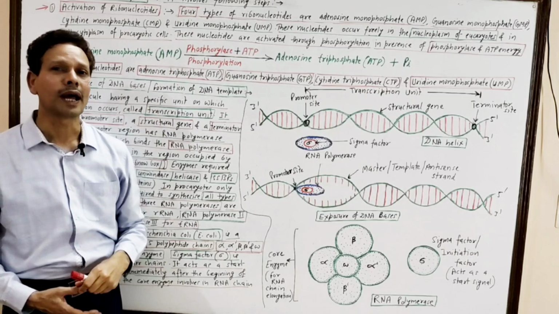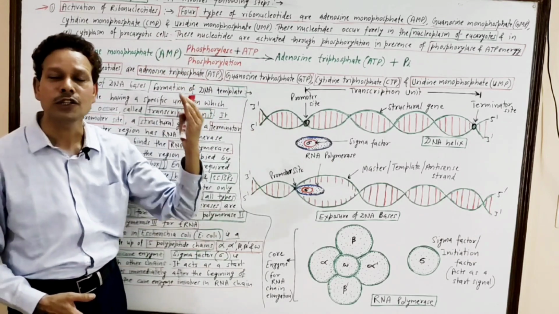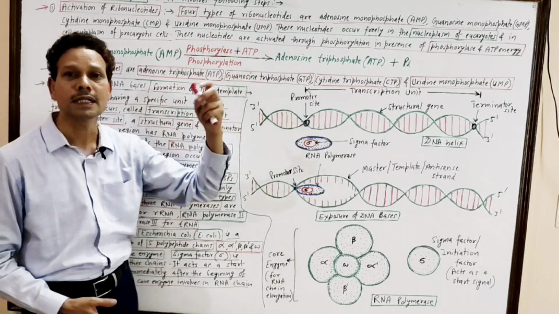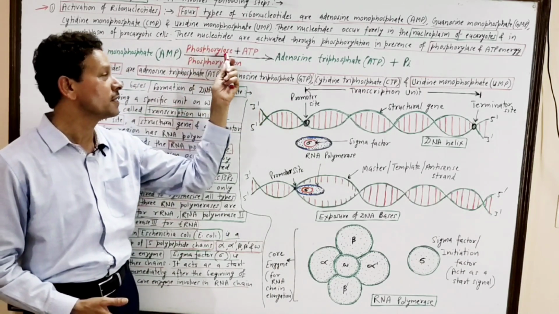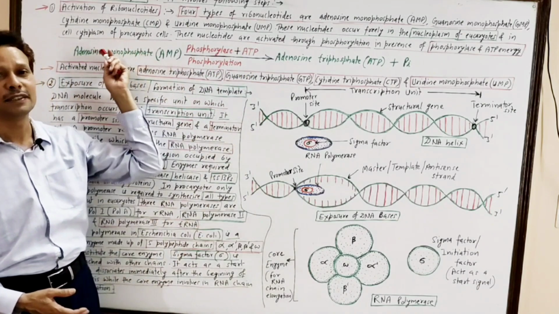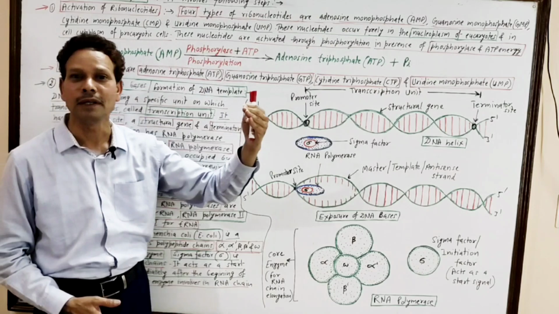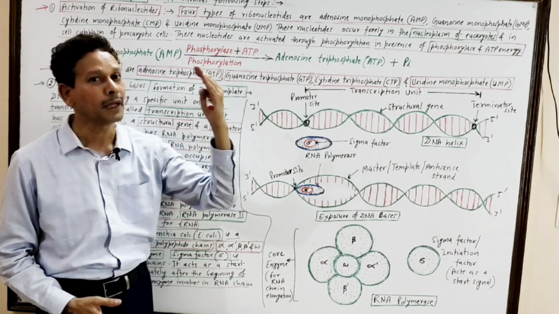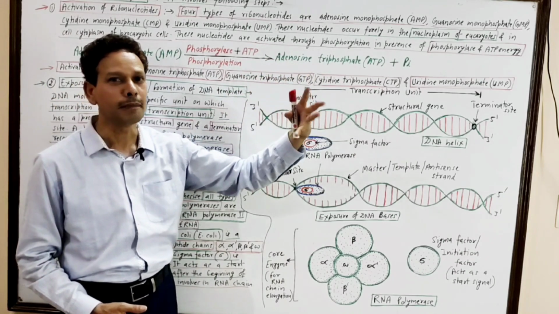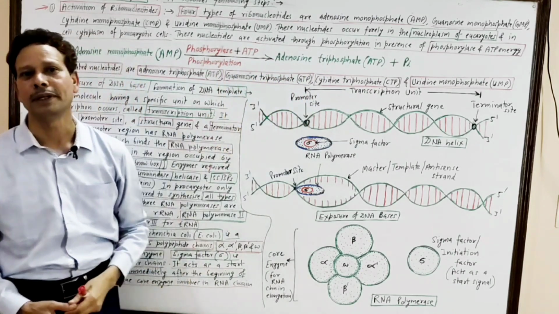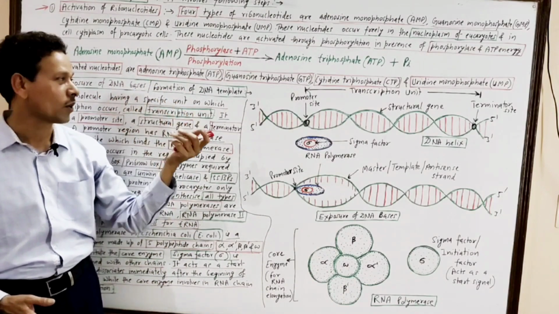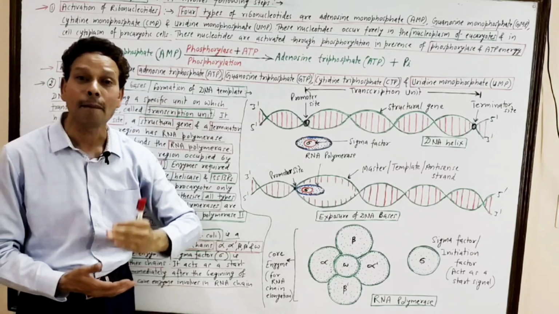These ribonucleotides first of all undergo phosphorylation, and the entire process is catalyzed by an enzyme, that is phosphorylase, in presence of ATP energy. As a result, these nucleotides AMP, CMP, GMP, and UMP are converted into ATP, CTP, GTP, and UTP. The second step is exposure of DNA bases, or formation of DNA template.